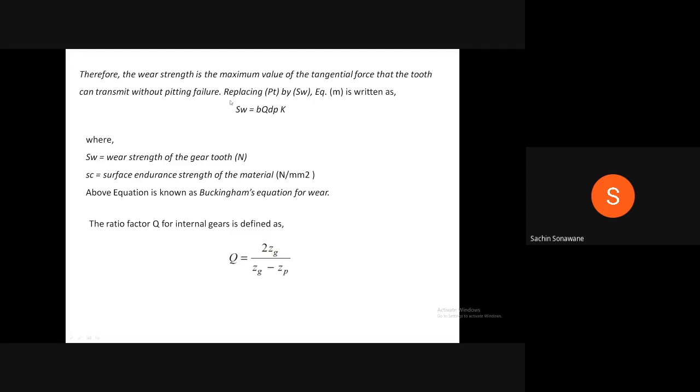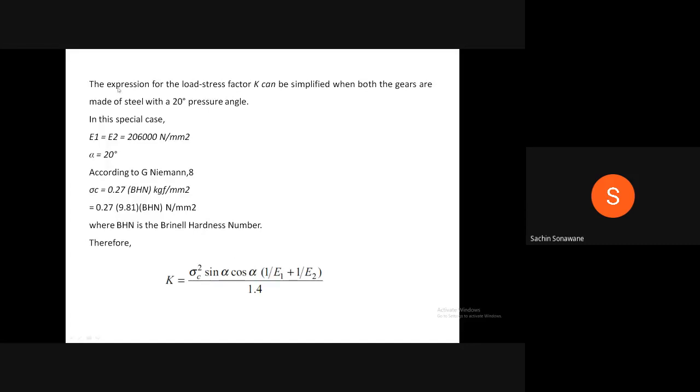Yesterday we have seen up to this point. Now, if internal gears are there, or the two gears are meshing internally, the ratio factor Q for internal gears is defined as Q is equal to 2ZG divided by ZG minus ZP. Up to this we have seen yesterday. Now next, we have to calculate the value of K also.